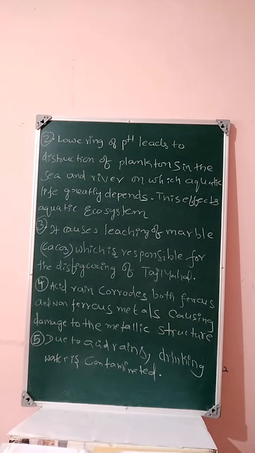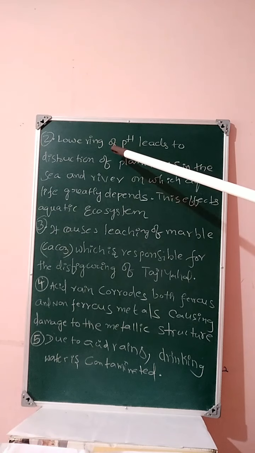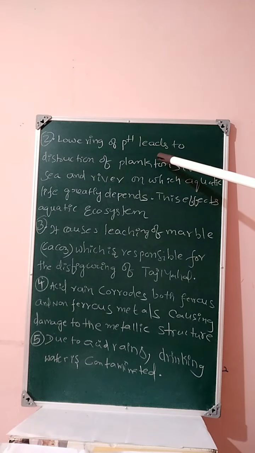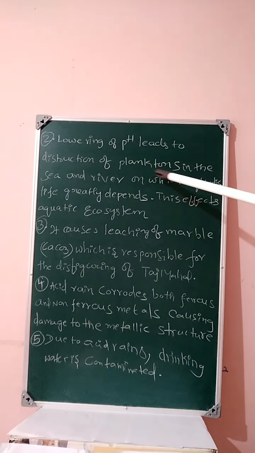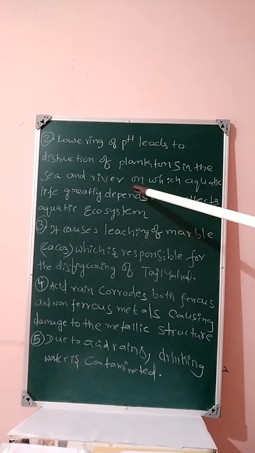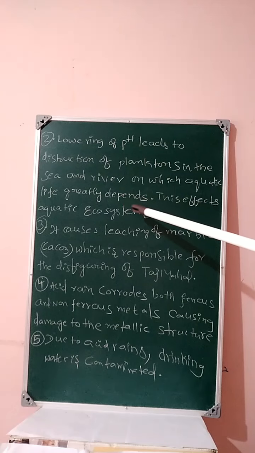Okay, students, the next harmful effect of acid rain is the lowering of pH, which leads to destruction of planktons in the sea and river, on which aquatic life greatly depends. This affects the aquatic ecosystem.